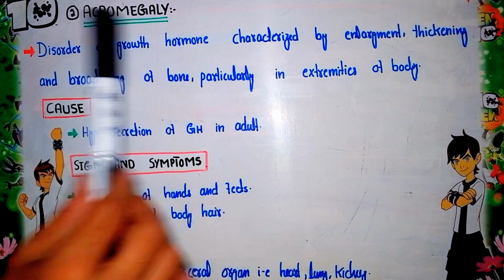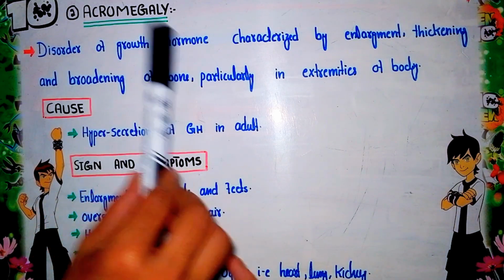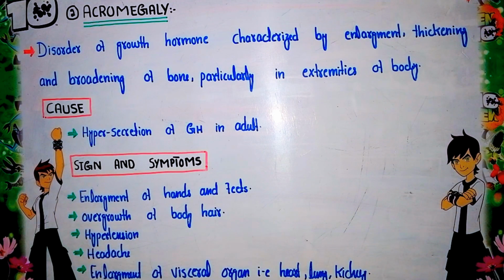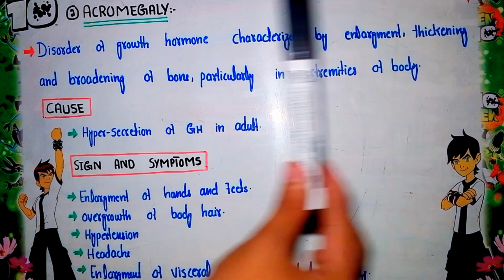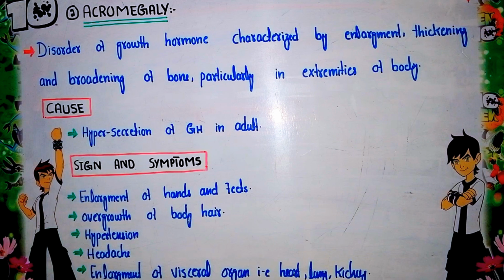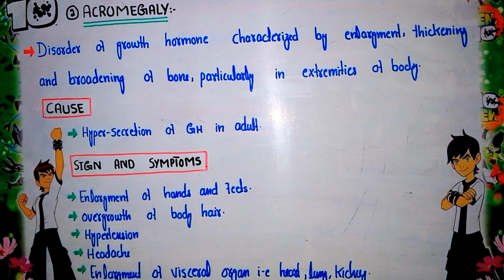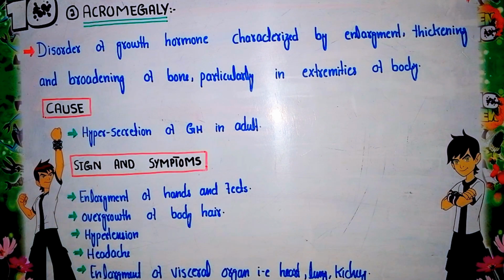It is a disorder of the growth hormone. Basically, in this case, over secretion of the growth hormone occurs. What are the characteristics of this disorder? It is characterized by enlargement, thickening and broadening of the bones. The bones located at the extremities of the body are enlarged, and thickening and broadening of these bones occurs. This condition is basically called acromegaly. Now what are the causes responsible for acromegaly?